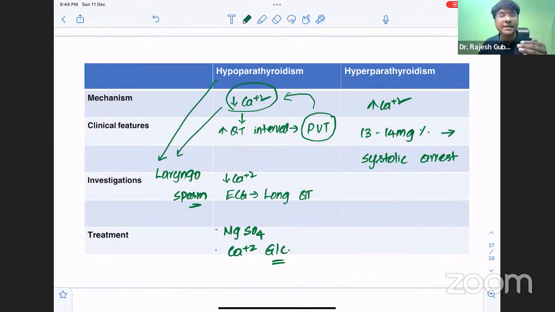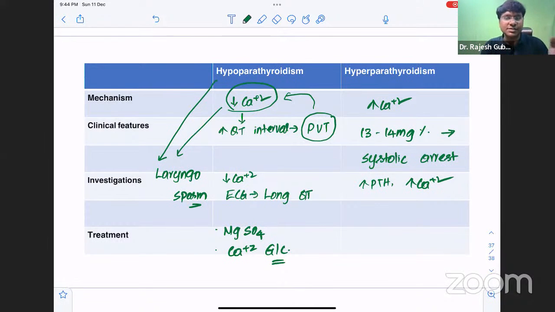So how is hyperparathyroidism responsible for endocrine emergency? That is because of severe hypercalcemia causing systolic arrest. And how do you investigate this? There will be an increase in your parathormone levels and in your calcium levels as well. But the most common cause of hyperparathyroidism is parathyroid adenoma. And for localizing parathyroid adenoma, we do a technetium-99m sestamibi scan. Most common cause is solitary parathyroid adenoma.